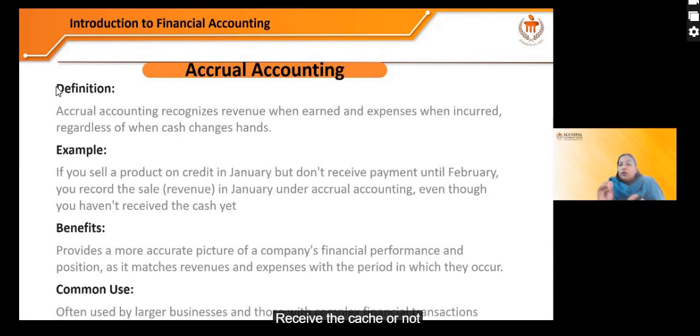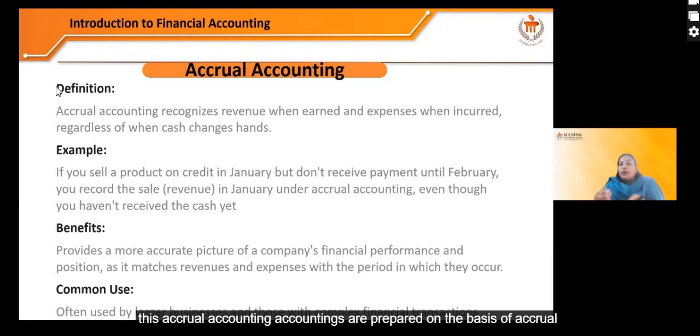Financial statements are prepared on the basis of accrual accounting. It gives the accurate picture of the company's financial performance and position, right? So it matches the revenue and expenses with the period in which they occurred.